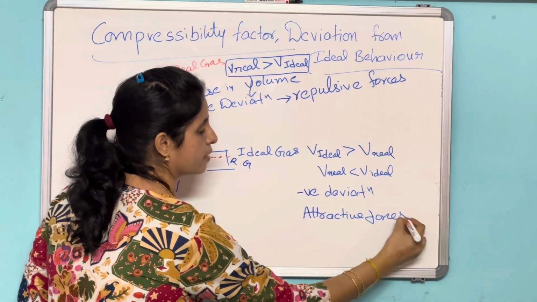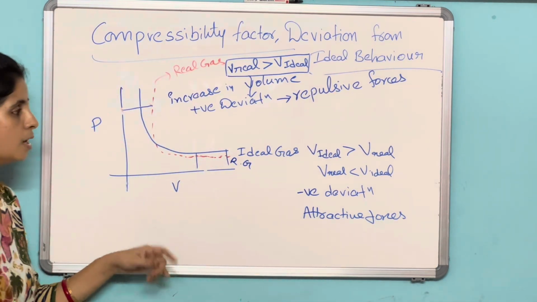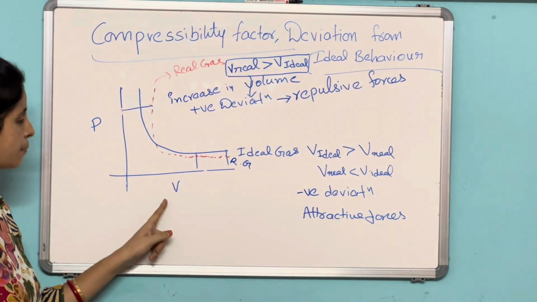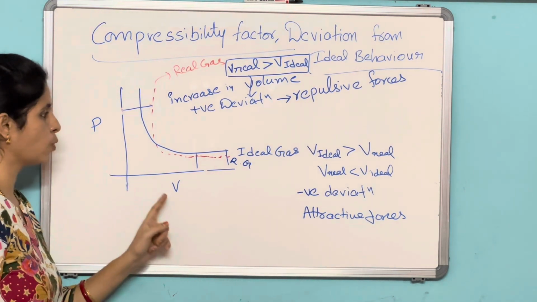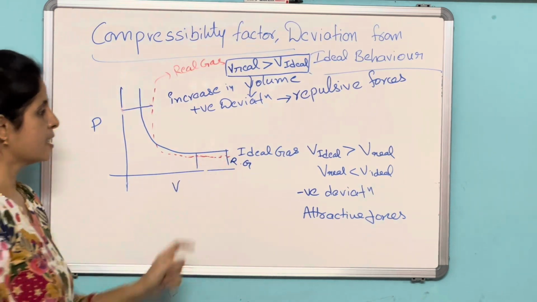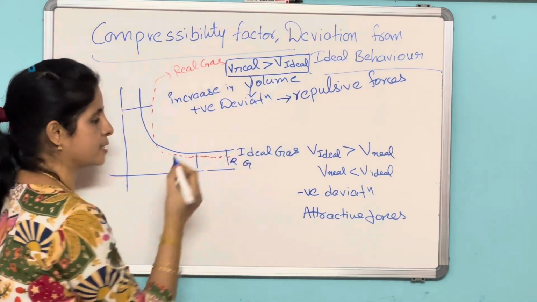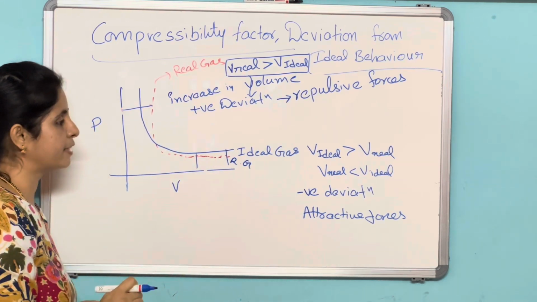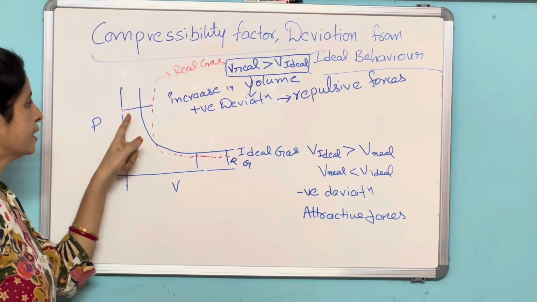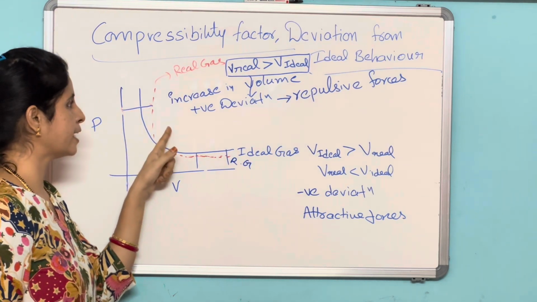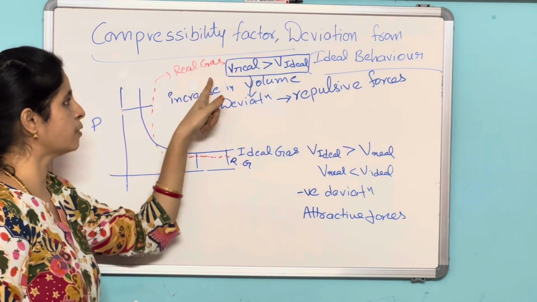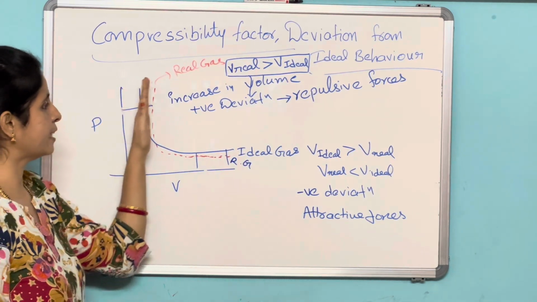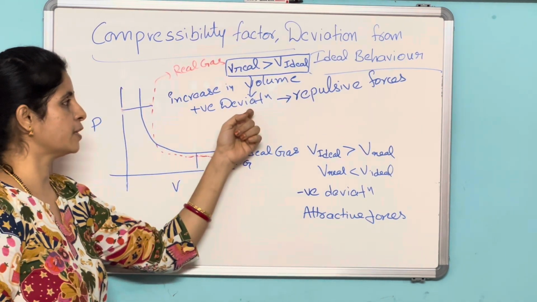All these points are very important. Just try to focus. So here, when the plot is drawn between pressure and volume, the blue line represents the graph for the ideal gas and the red line represents the graph for the real gas. So here there is a deviation from the ideal behavior observed. The volume of the real gas is greater than the volume of the ideal gas, so greater than expected, positive deviation.